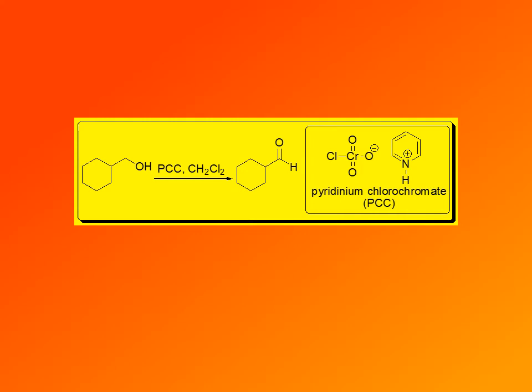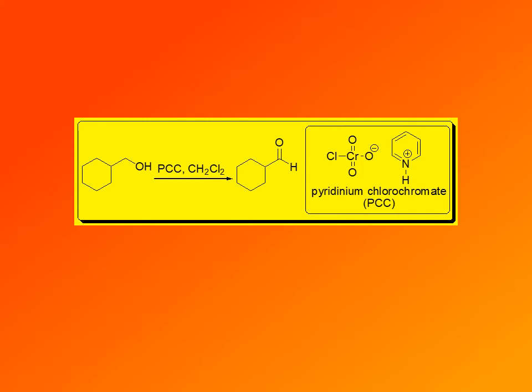Such a reagent is pyridinium chlorochromate. Its formula is shown here, its name, pyridinium chlorochromate, and it's best known by its abbreviation, PCC. The typical solvent for pyridinium chlorochromate is dichloromethane.